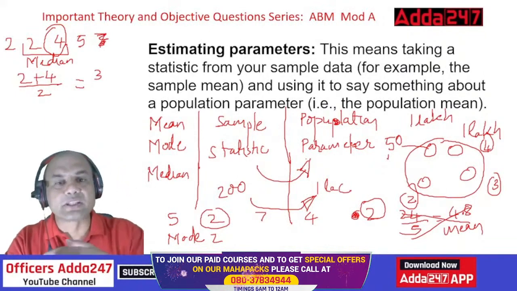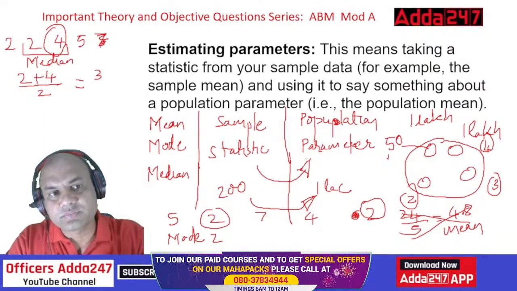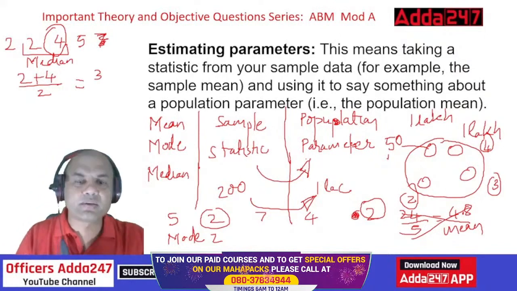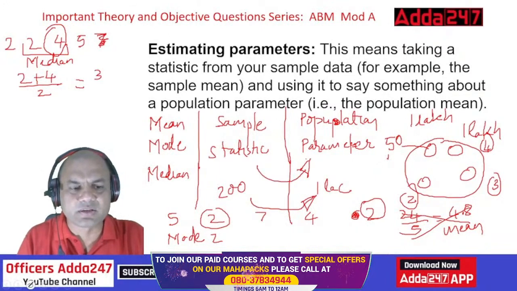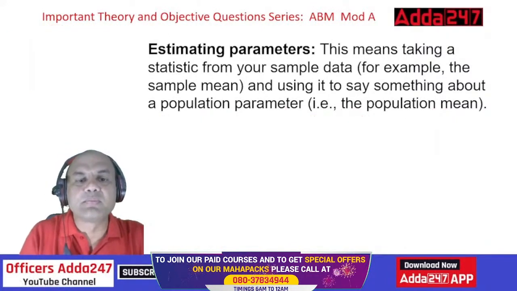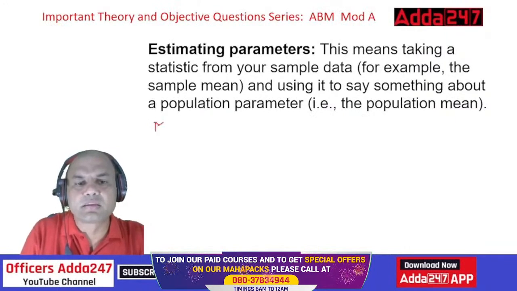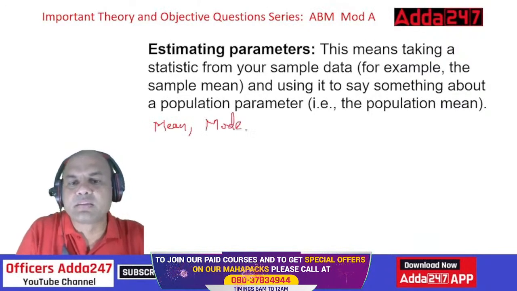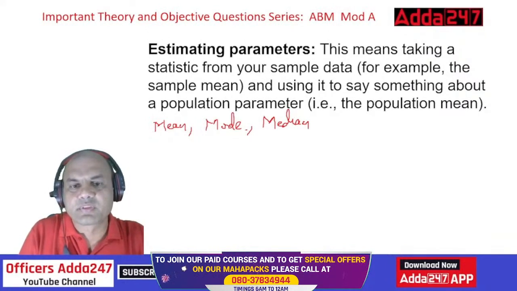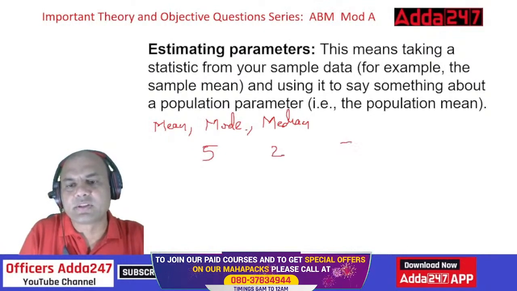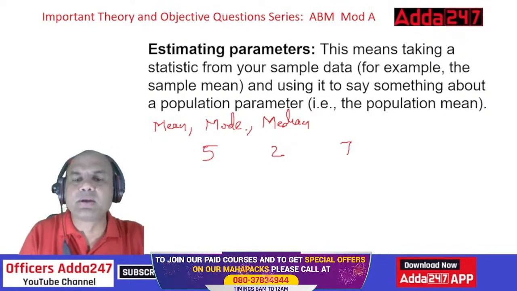Okay. Now shall I ask you one question, everyone? Let me ask you over here. Let me remove everything. Now you have got this. Understood it? Let me remove all these things. Give me the mean, mode and median for, let's say, 3 numbers I'll ask you. 5, 2 and 7. Now everyone give me the mean, mode, median immediately.